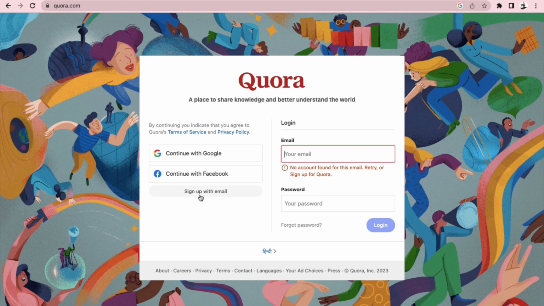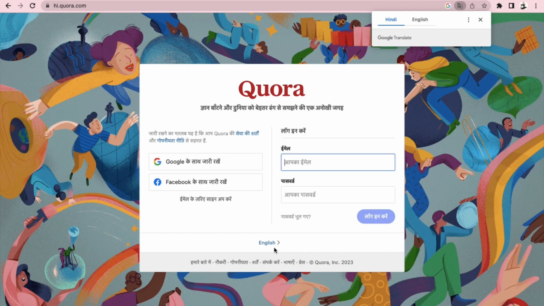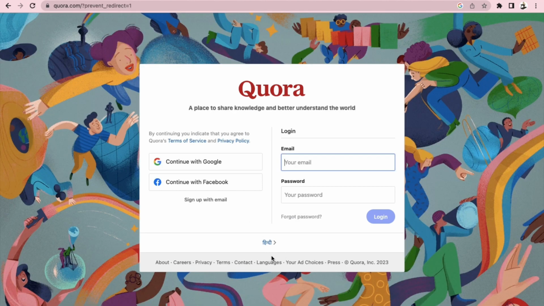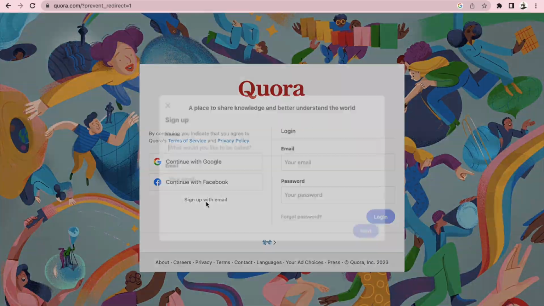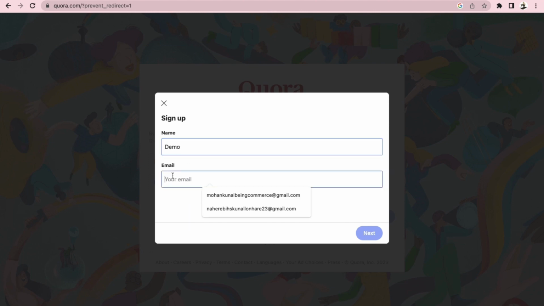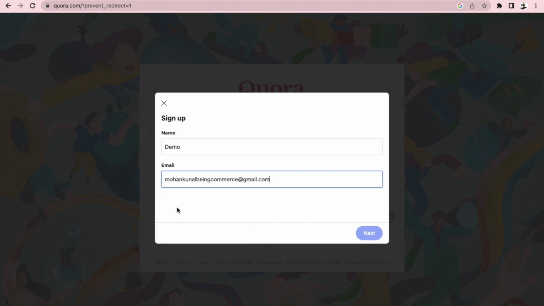So we will click on sign up with email, and from here, my friends, you can even choose the preference. For example, it may show you a related language according to your country, such as Hindi, but we will be clicking on sign up with email. Then it will ask you to put your name. I can just put, let's say, demo, and then I can put my email address. Whatever email address you have, you can put that over here.